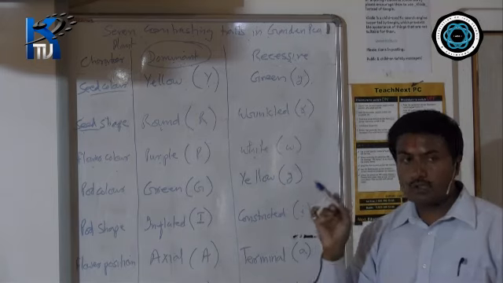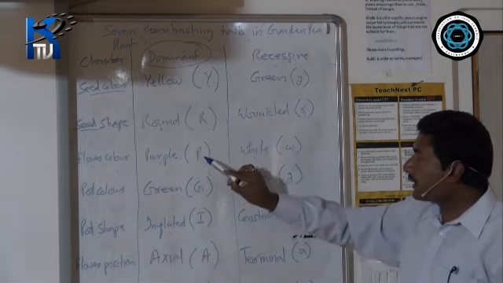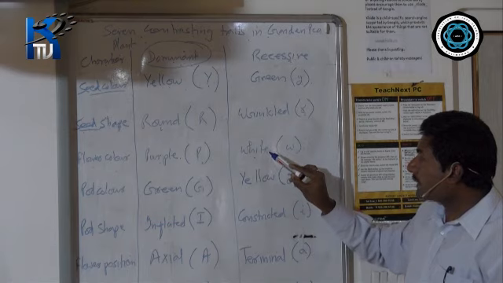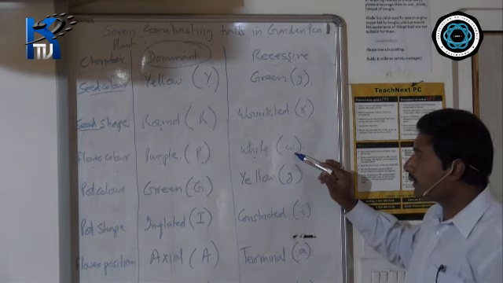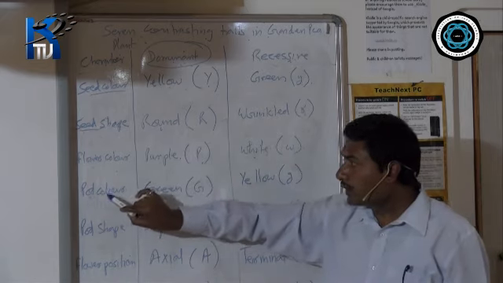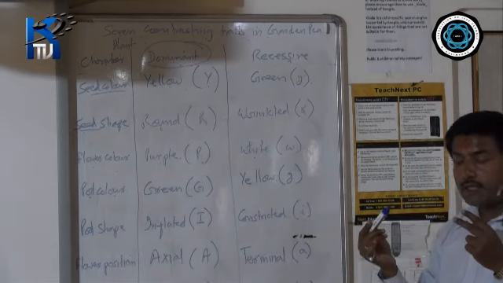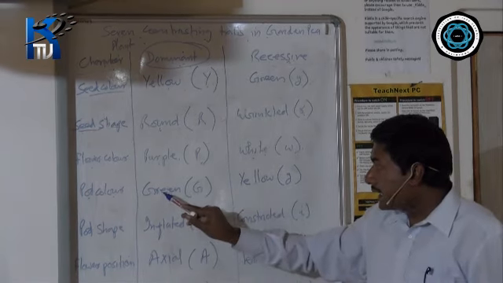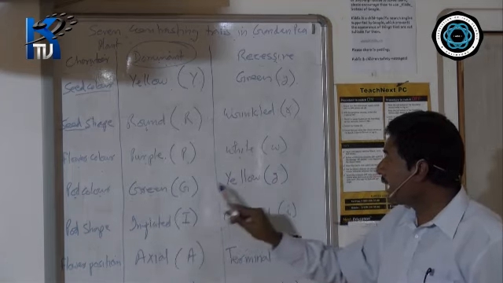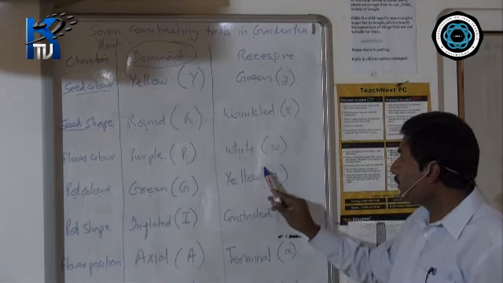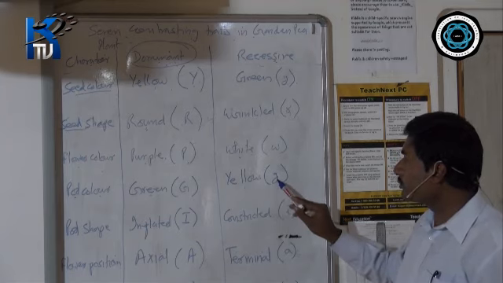But what Gregor Johann Mendel observed: the purple color is a dominant character, capital P, and the other contrasting character, white, is recessive in nature, that is small w. Then pod color. When I say pod color, I mean the outermost covering of the pea pod. It can be either green or yellow. Green is dominant, and yellow, being recessive in nature, you write as small g.